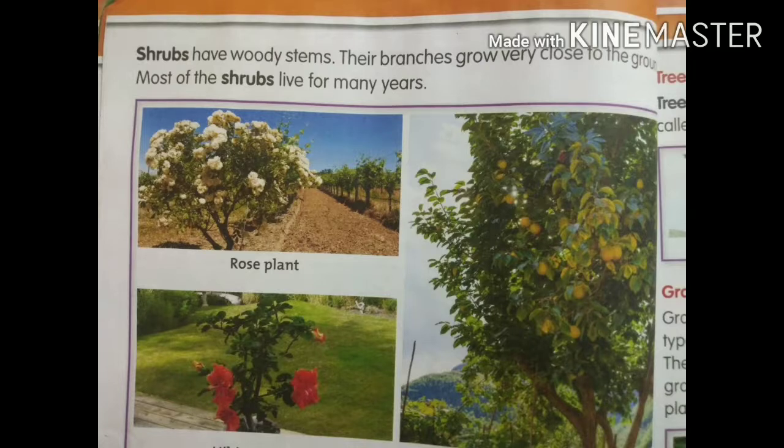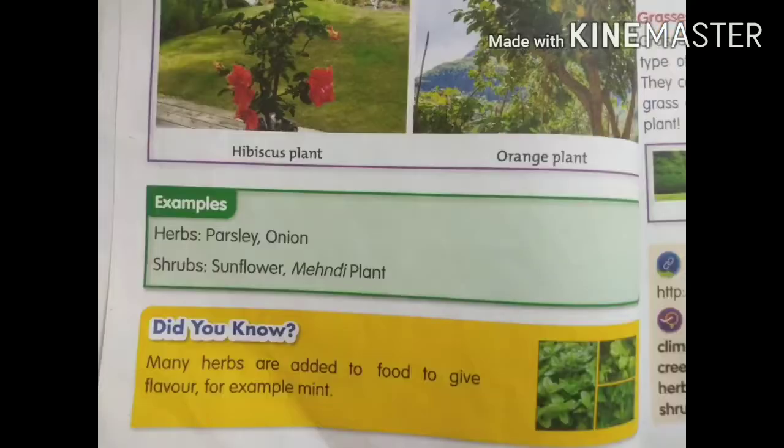Examples: rose plant, hibiscus plant, orange plant. Isn't it, children? Can you see in the book? Yes. Examples of herbs and shrubs are given here. See, children. Herbs: parsley and onion. Shrubs: sunflower and mehndi plant.